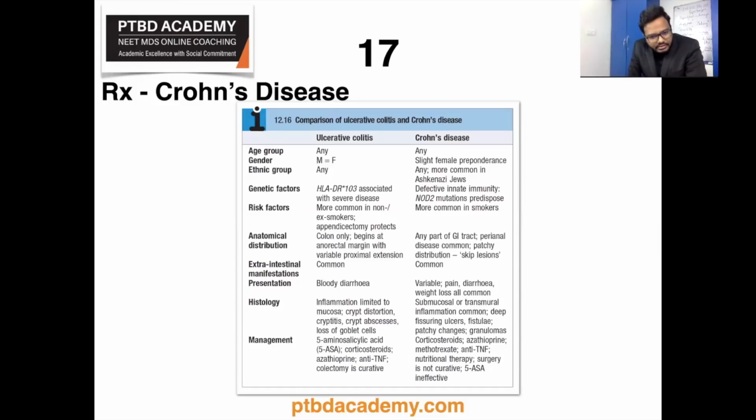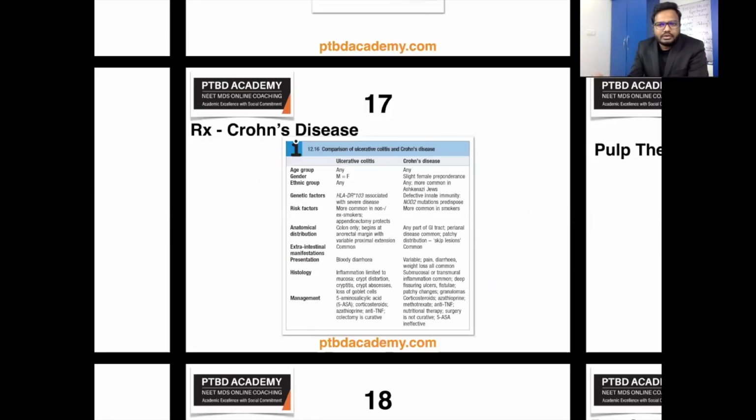So ulcerative colitis and Crohn's disease are chronic inflammatory bowel diseases that relapse and remit over years. The diseases have many similarities and it is sometimes impossible to distinguish them. However, ulcerative colitis only involves the colon, whereas Crohn's disease can involve any part of the GI tract. Okay, these are some of the main differences and also various aspects related to ulcerative colitis and Crohn's disease, including the management part. Now, let's move on to the next topic.